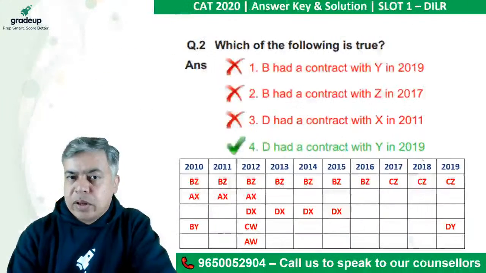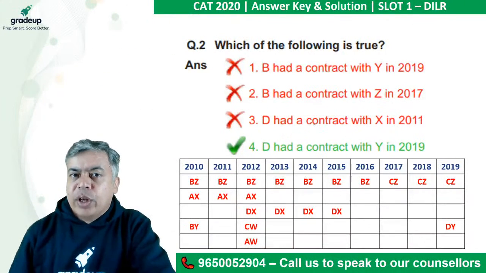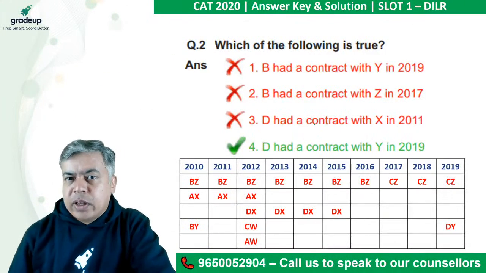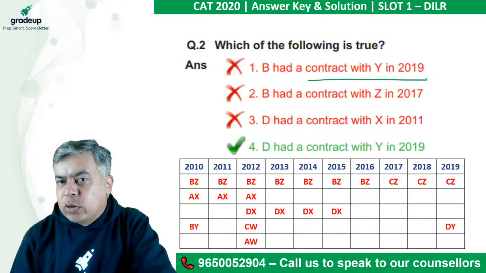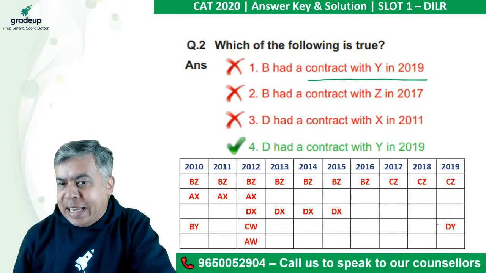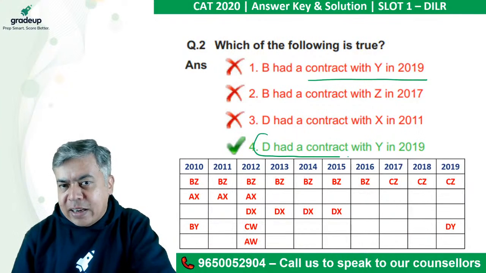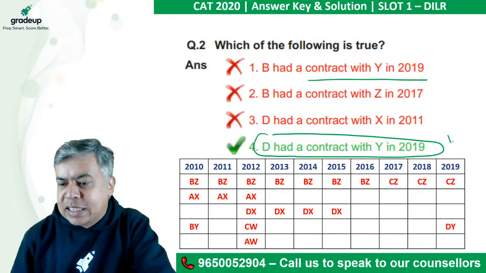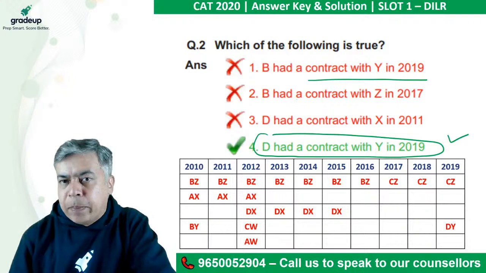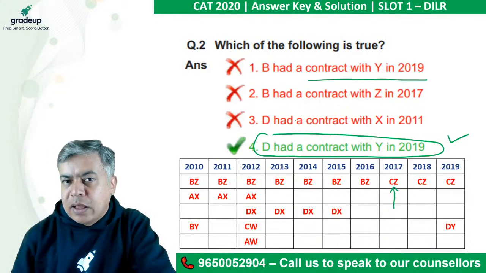Okay. Let's see the next one. Which of the following is true? B had a contract with Y in 2019? No. D with Y. D with Y 2019 is correct. Right? B with Z in 2017? No. C with Z. Right?